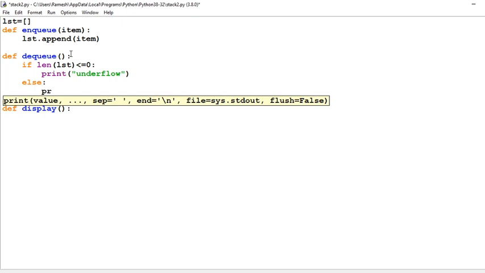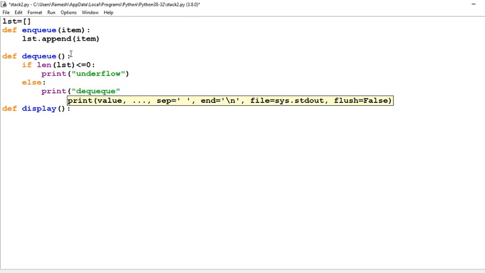We will print dequeue, and how can we dequeue? By lst dot pop.